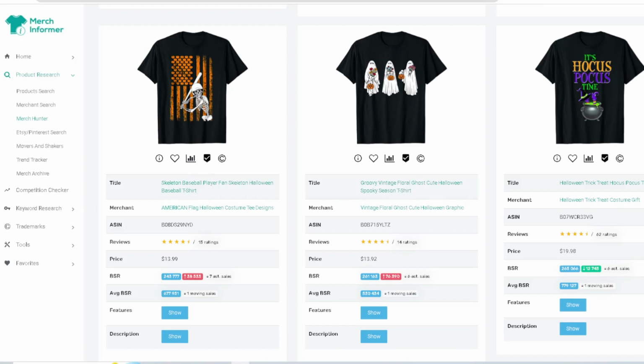They're all three ghosts, with the jack-o'-lanterns in their hands as well. Really cool. And this one is starting to crank in and make sales. You see the BSR is going up, but I'm pretty sure it's going to turn into a top seller for this year, like it probably was last year.